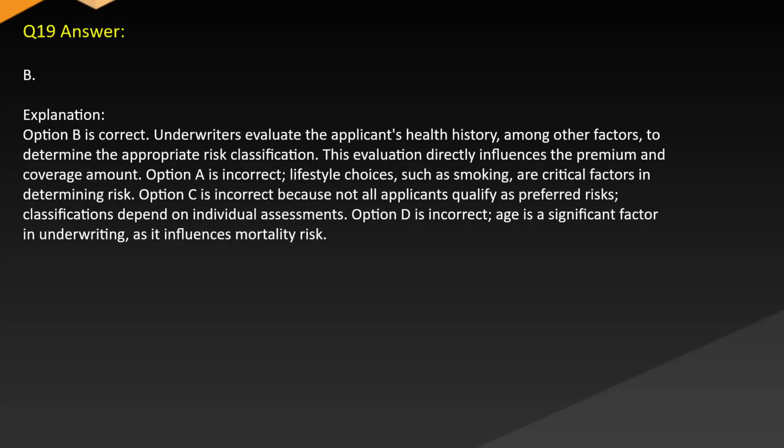Answer B. Explanation. Option B is correct. Underwriters evaluate the applicant's health history, among other factors, to determine the appropriate risk classification. This evaluation directly influences the premium and coverage amount. Option A is incorrect. Lifestyle choices, such as smoking, are critical factors in determining risk. Option C is incorrect because not all applicants qualify as preferred risks. Classifications depend on individual assessments. Option D is incorrect. Age is a significant factor in underwriting as it influences mortality risk.